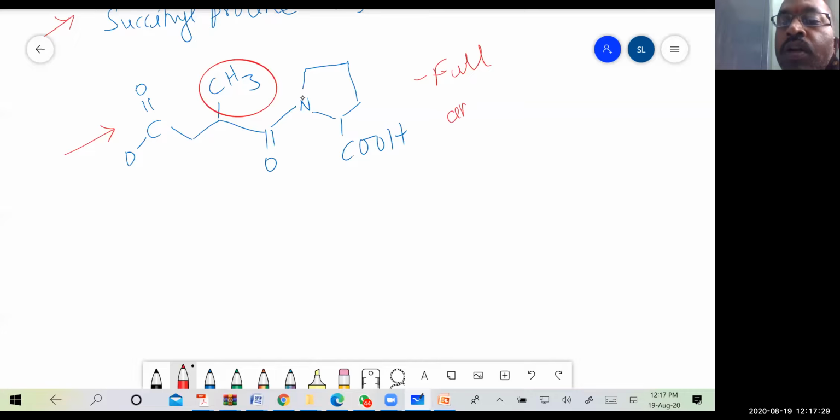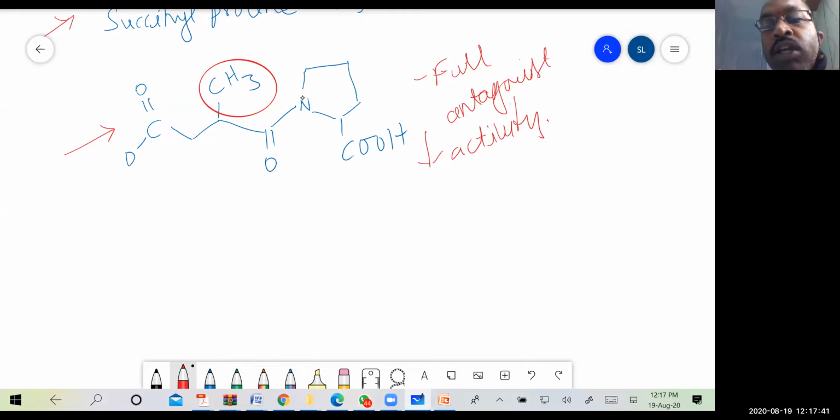It was showing lesser activity. Then they thought that an antagonist should bind to the active site of the enzyme and not allow the substrate to enter. So the binding must be greater when compared to the substrate.